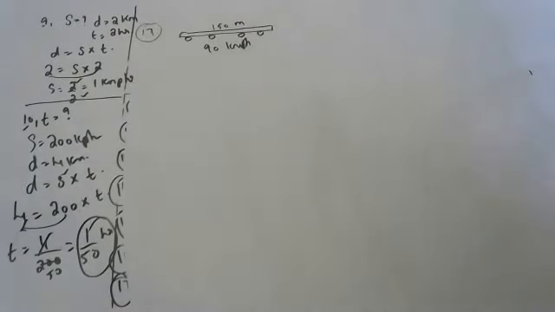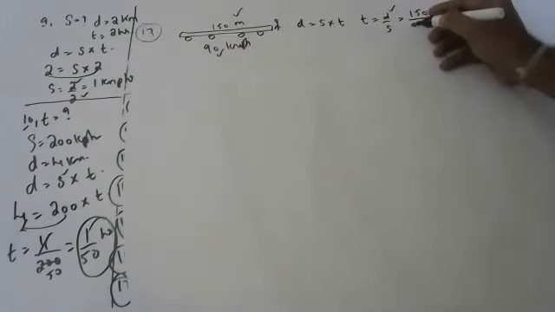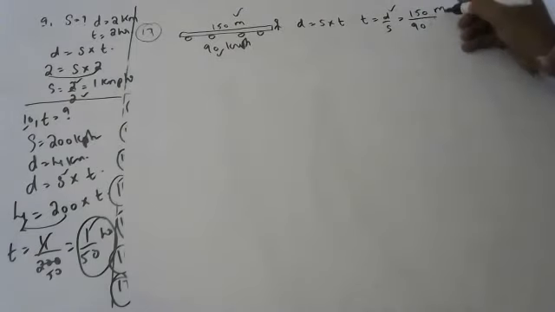Children, distance is equal to speed into time, so time is equal to distance by speed. Distance is 150 meters. Speed is 90 kmph. Can anyone say how to convert kmph to meters per second? Multiply by 5 by 18, always.